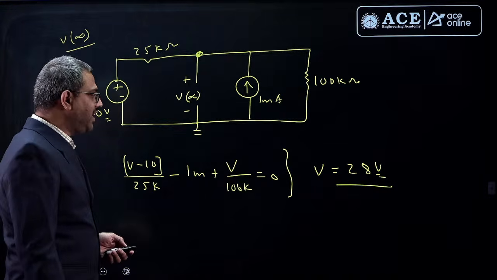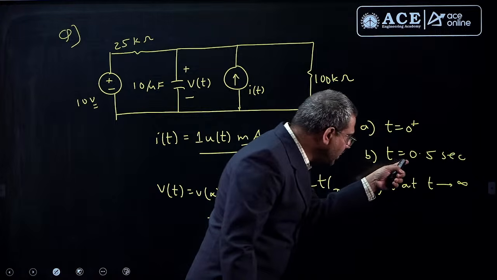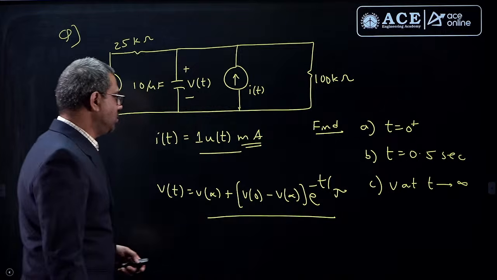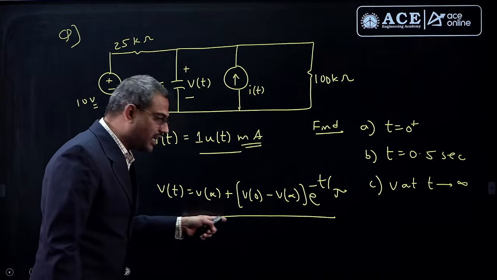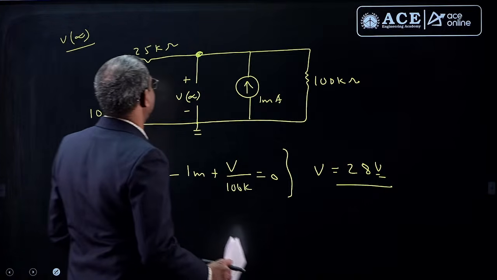Now, he also asks a very interesting question: what is the value of voltage at 0.5 seconds? For that we require the solution. For the solution we got the initial value and final value, but the challenge is to find the time constant. So, let us find the time constant now.